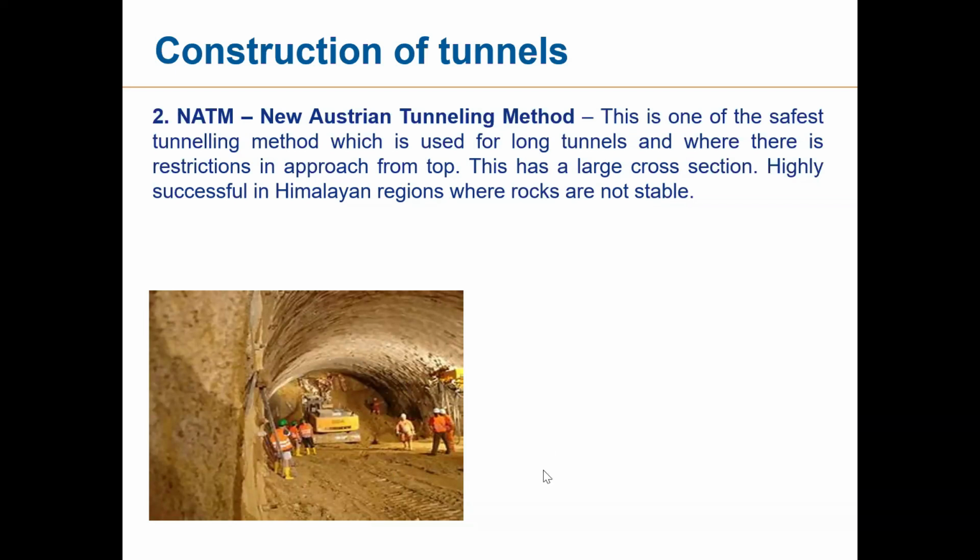You have to go inside, with the NATM method only. Large cross sections can be made and it is highly successful in the Himalayan region, where rocks are not stable, because a tunnel boring machine cannot be used there.